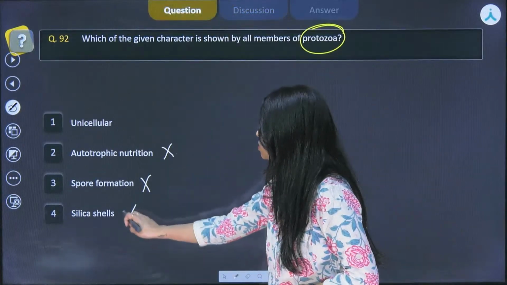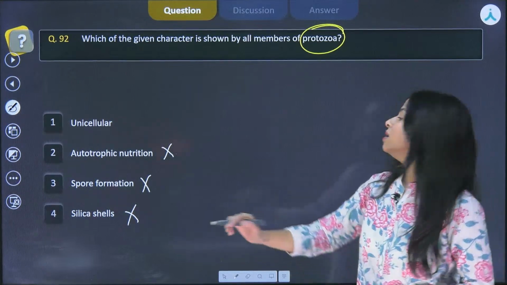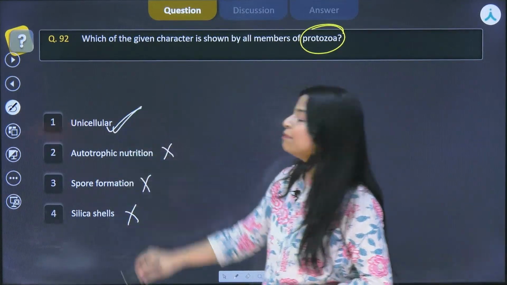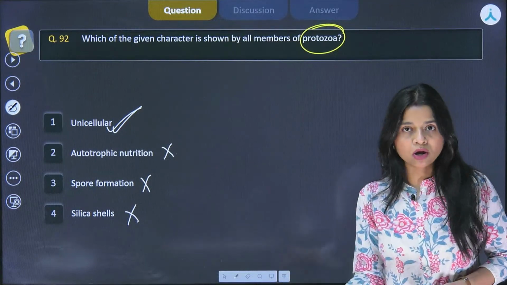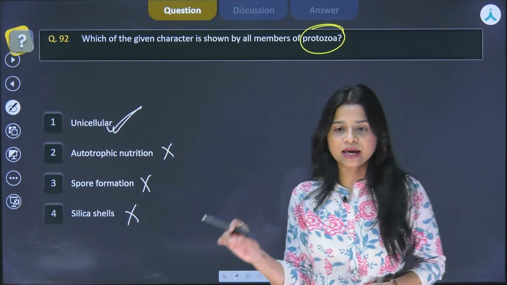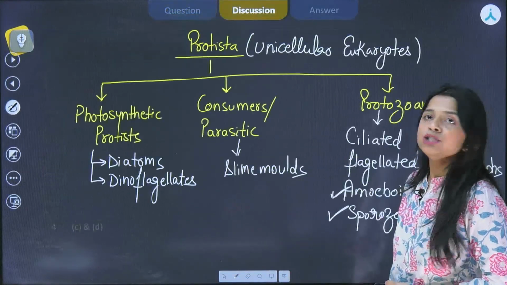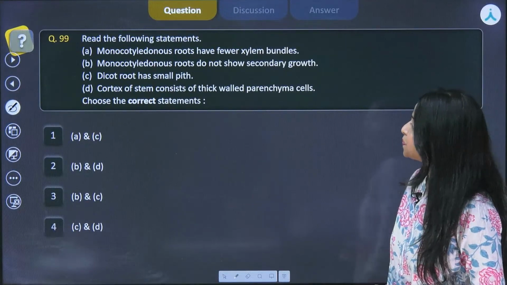So that is why this is also not true. So these 3 can be simply ruled out, and unicellular is something that is applicable for all of the protozoans that are falling in the kingdom Protista, that is of unicellular eukaryotes. Okay, clear with everyone? Now moving on to the next question.